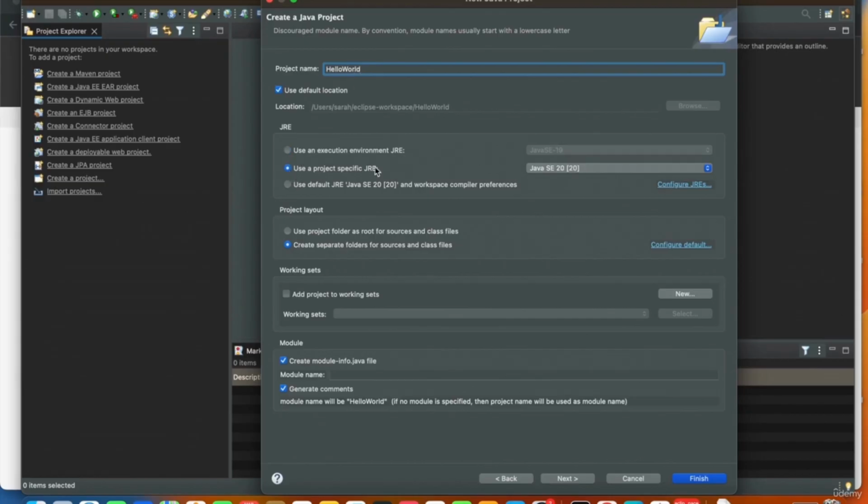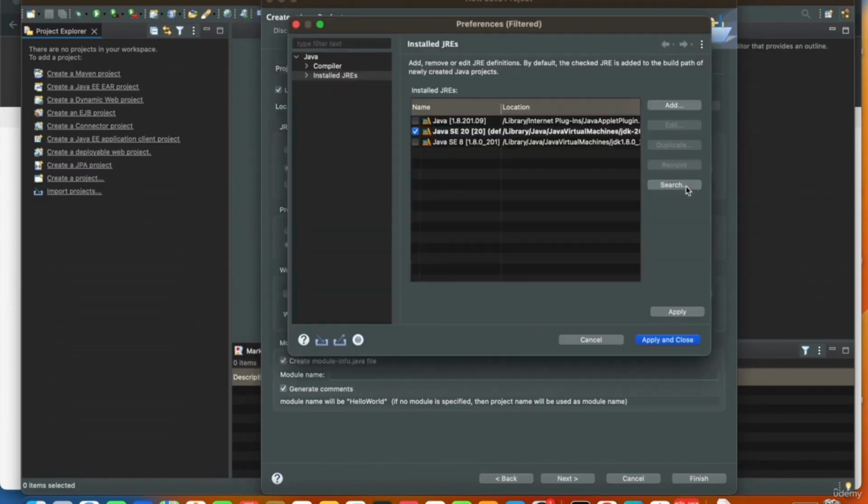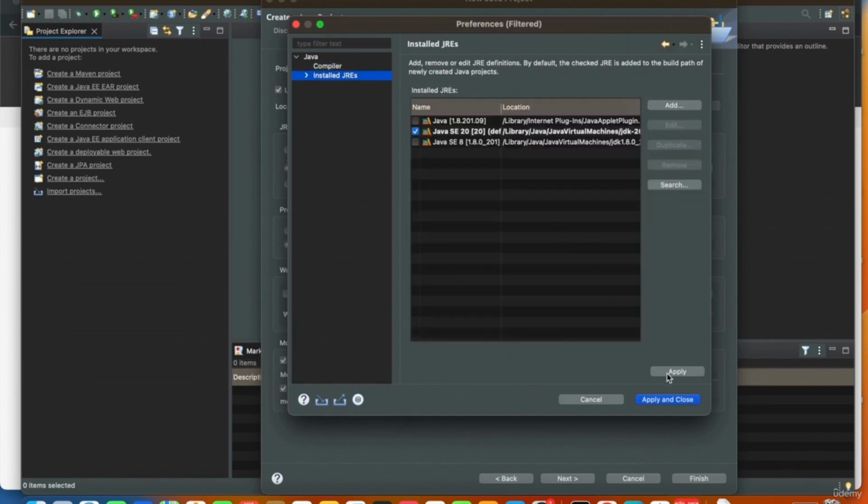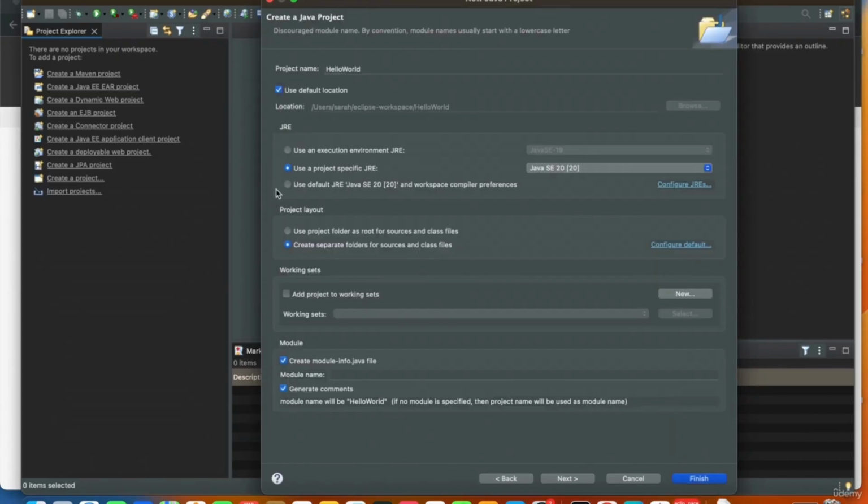I will use a project specific JRE which is SE20. Let me configure. We already have an SE20 here in the installed JREs. If you do not have that, you can go ahead and select that. So I'll apply and close this, and I can select this SE20 here.